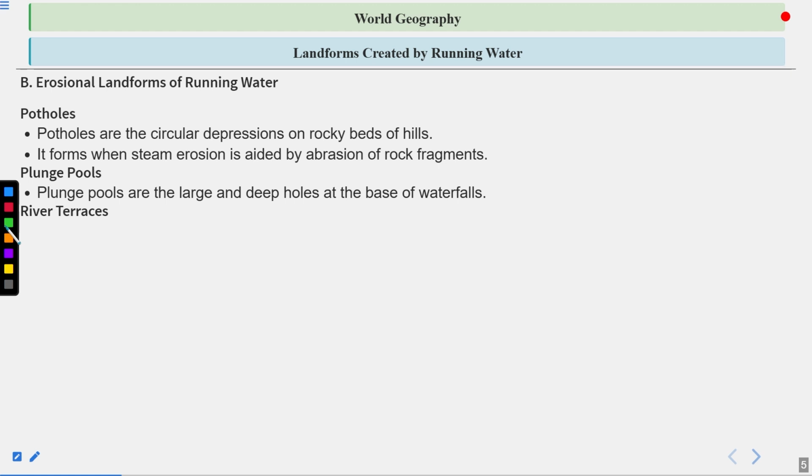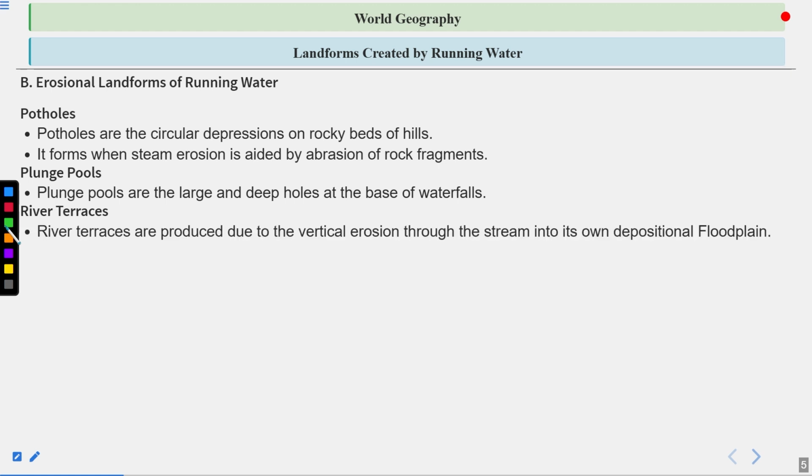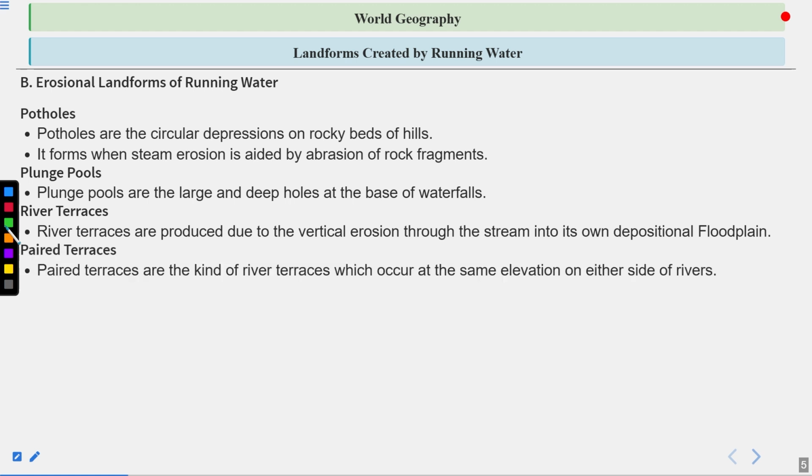River terraces. River terraces are produced due to the vertical erosion of the stream into its own depositional floodplain. So these are called river terraces. Paired terraces are river terraces which occur at the same elevation on either side of the river. Unpaired terraces: such river terraces which occur at different elevations are called unpaired terraces.